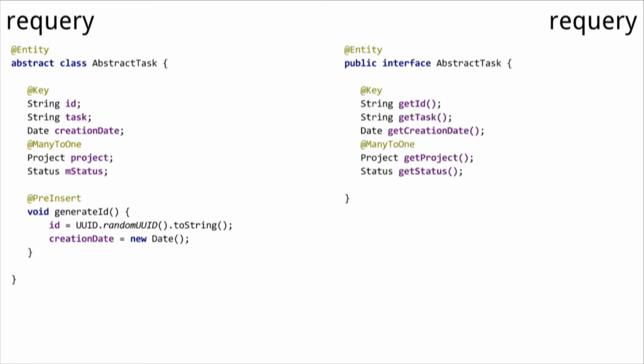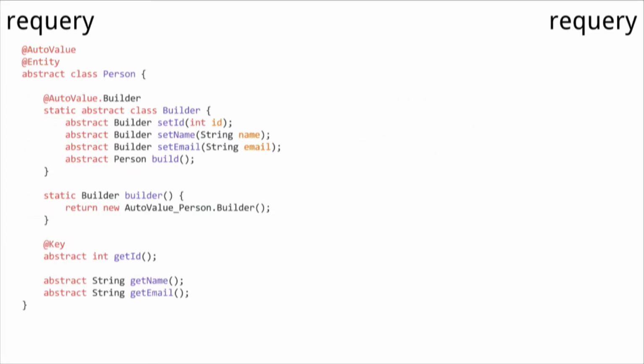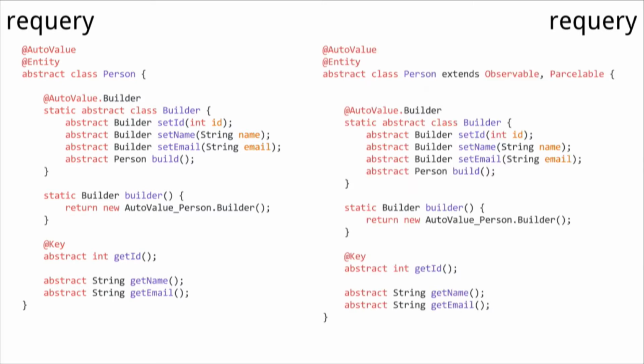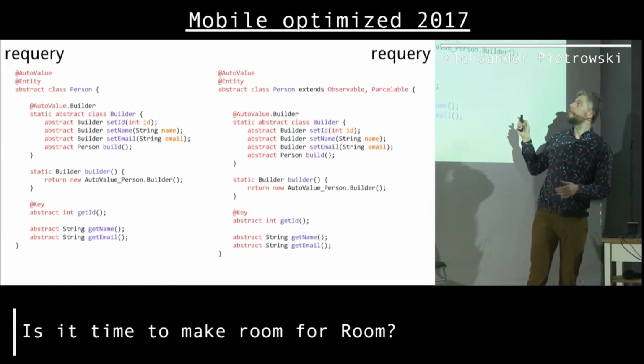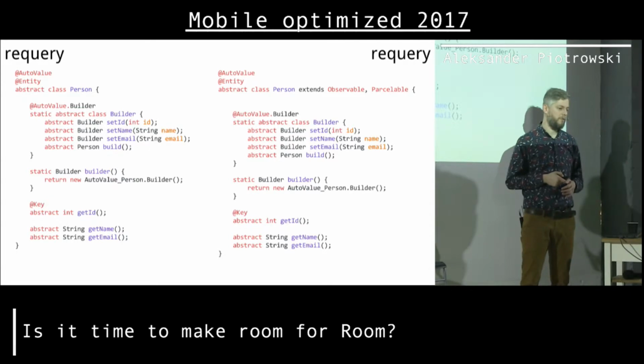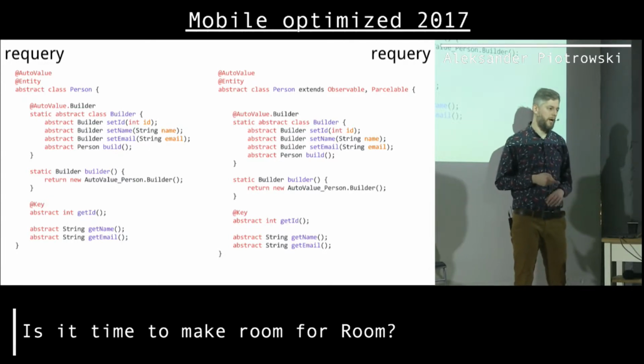I would even add that you can use interfaces if you prefer that to abstract classes. So basically with Requery, you can use everything. If you are a guy who likes to use AutoValue, you can use that as well. And even if maybe it's not so clear, you can extend Observable, that's one from data binding, and Requery will create necessary methods for you so that this object can be used in data binding. And of course, as you can see, there's a Parcelable here as well. So Requery will add all this boilerplate for us so that we can pass objects between activities.